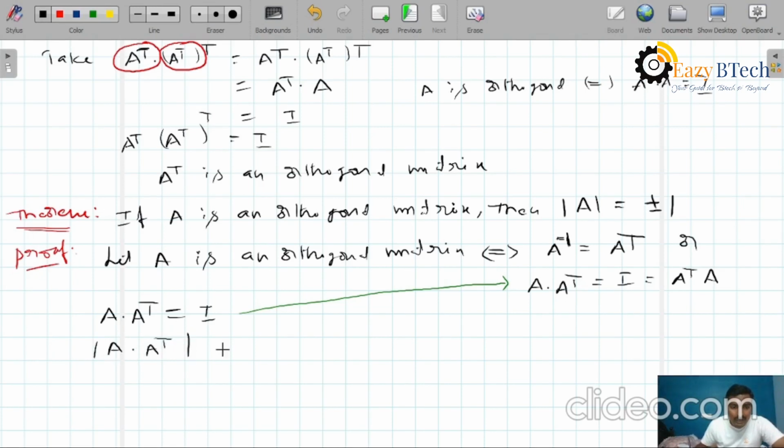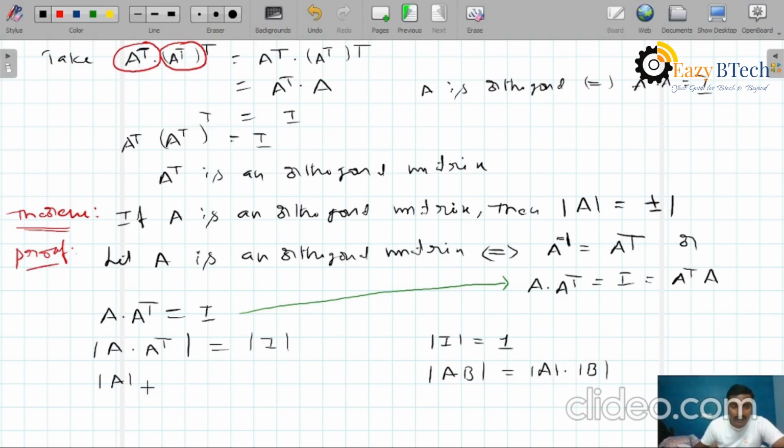Determinant of A into A transpose equals determinant of I. But we know the determinant of an identity matrix is always 1. Here I am applying one more property: determinant of A into B equals det A into det B.